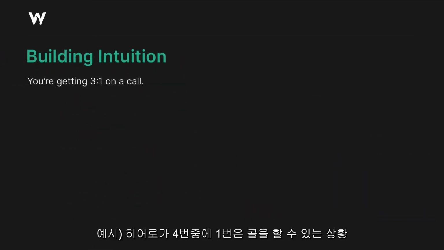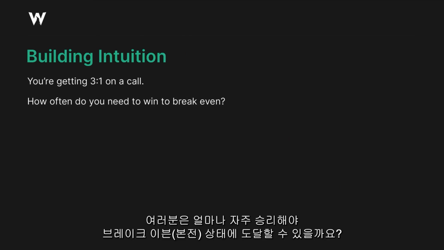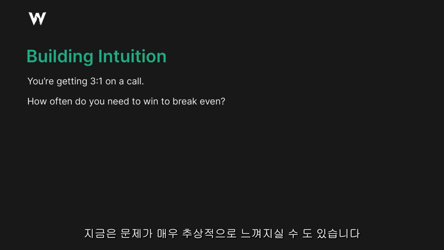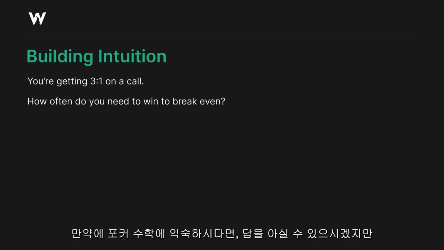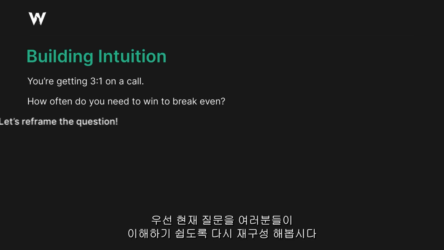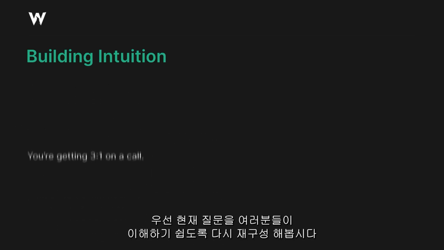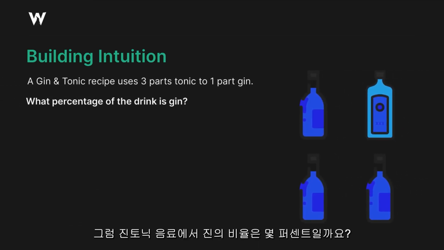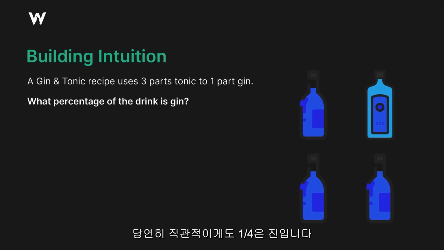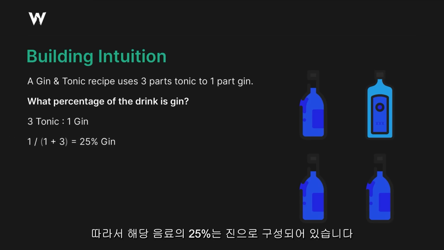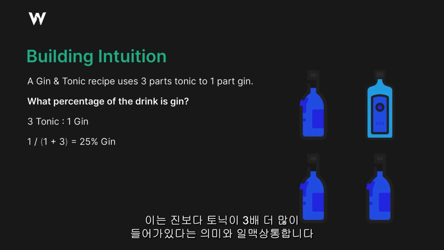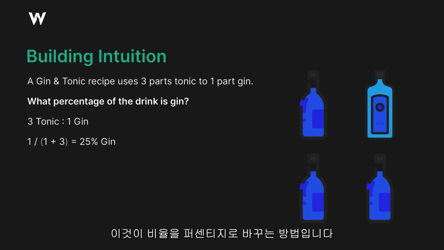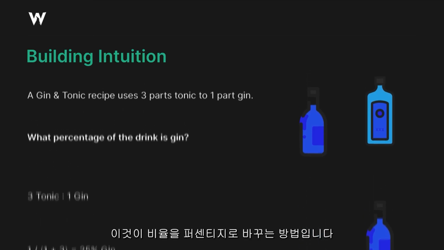You're getting 3-1 on a call. How often do you need to win to break even? Right now, this problem seems kind of abstract. If you're familiar with poker math, you might know the answer, but let's break this down to something a little more fundamental. Let's reframe the question in terms of concrete objects that you can understand. A gin and tonic recipe uses 3 parts tonic to 1 part gin. What percentage of the drink is gin? Hopefully, just by looking at this, you can see, oh, 1 out of 4 is gin. Therefore, 25% of this drink is gin, right? And this is just another way of saying there are 3 times as much tonic as there is gin. Therefore, 25% gin. And this is just how you transform a ratio into a percentage, right?